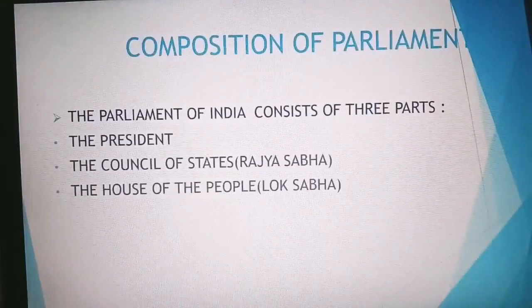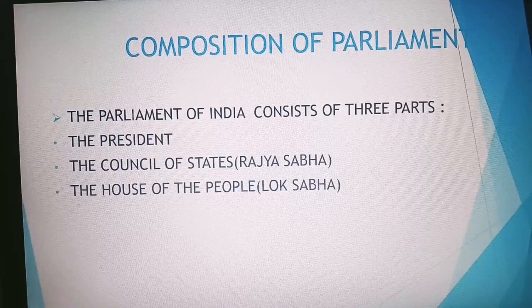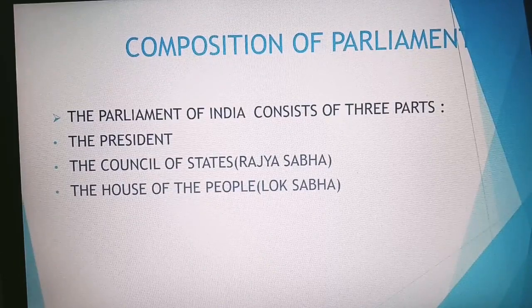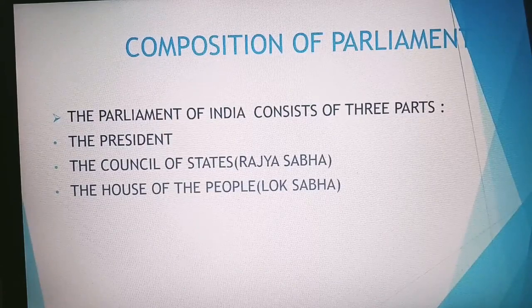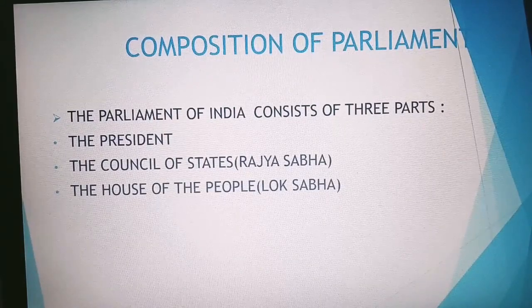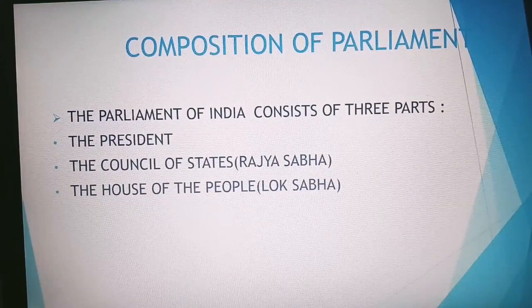Now I'll discuss the composition of Parliament. The Parliament of India consists of three parts: the President; the Council of States, popularly known as Rajya Sabha, which is the upper house of the Parliament; and the third, the House of the People, popularly known as Lok Sabha, which is the lower house of the Parliament.